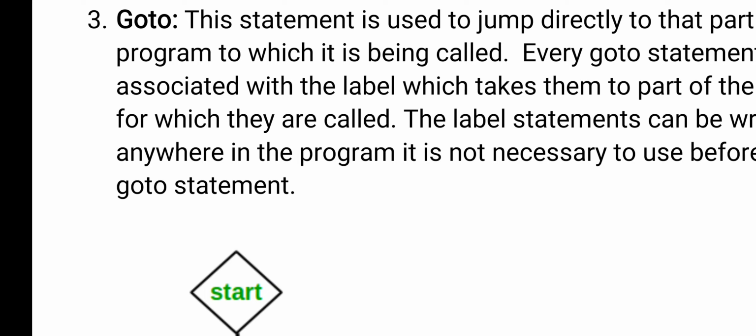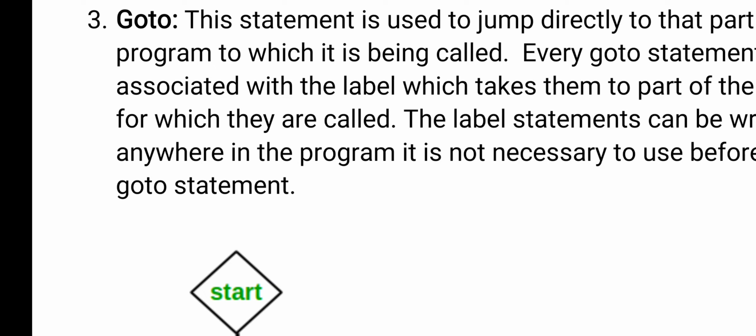But here two things are needed: one is a label and the second one is a goto statement. Label is nothing but naming a particular section, and when the condition is true, the user will go to that particular section. So that is a goto statement.